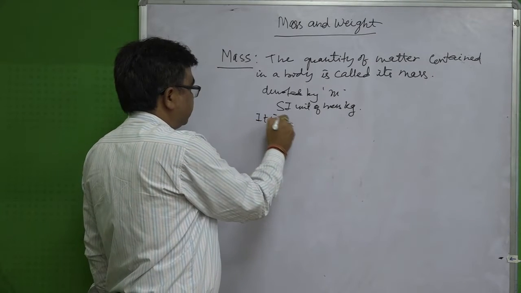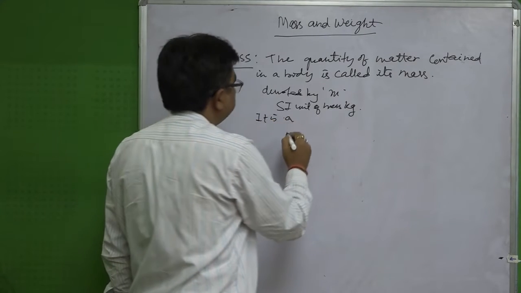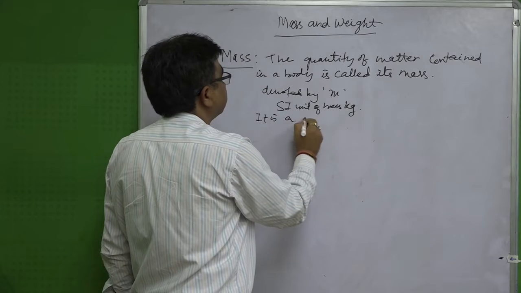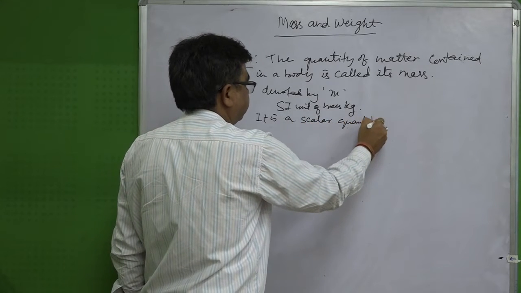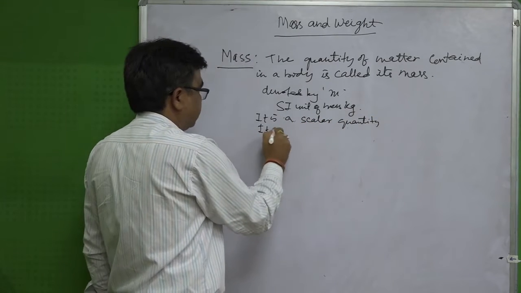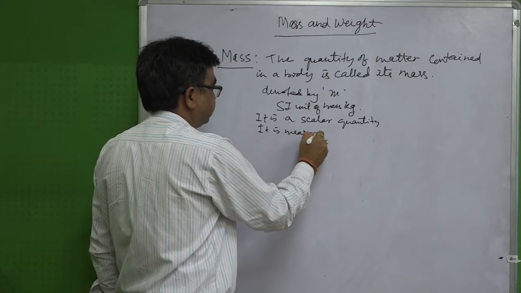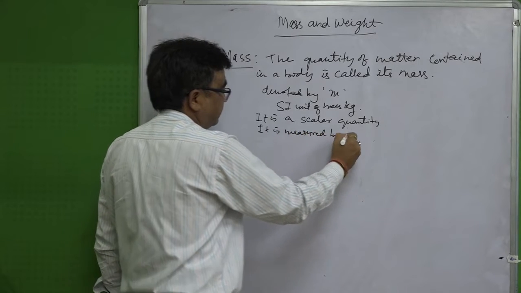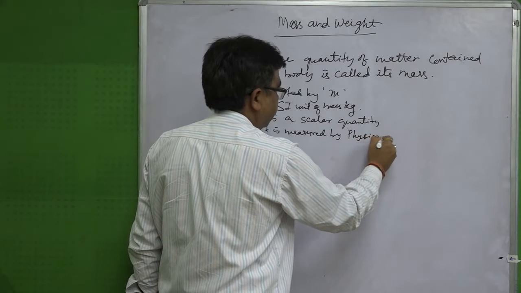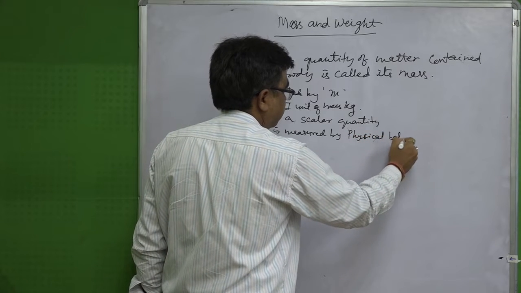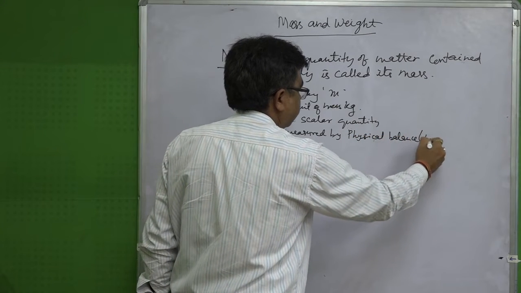It is a scalar quantity. It is measured by physical balance. It's also called beam balance.